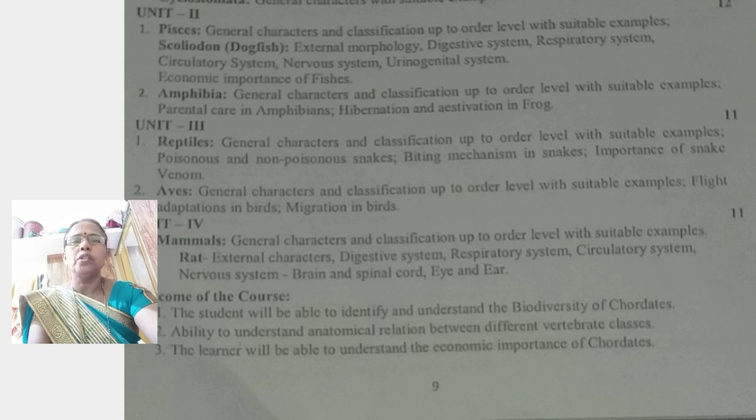And the last unit is the fourth unit. Their first topic is the mammals. We know that the very special feature of mammals is the presence of hair.